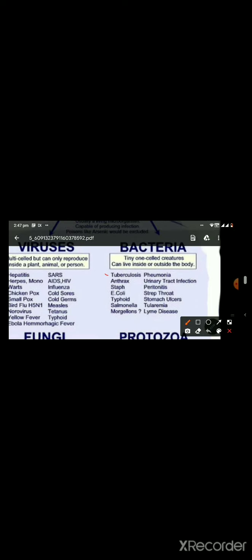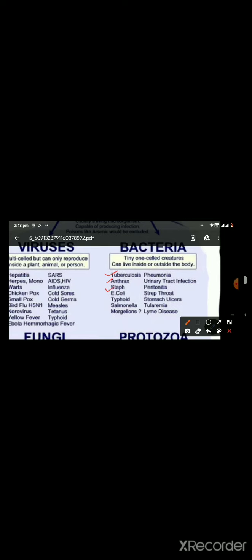First is tuberculosis. Tuberculosis is a bacterial disease and it is caused by bacteria Mycobacterium tuberculosis. It commonly affects lungs. Now, the next is anthrax. Anthrax is caused by Bacillus anthracis. It is a disease that is commonly seen in cattle and goat. It rarely affects human to affect skin, lungs, and intestine.